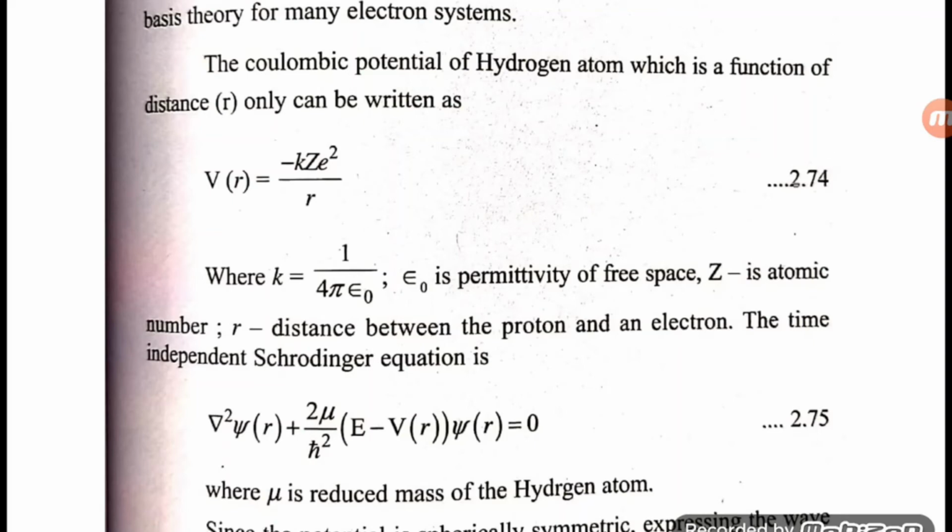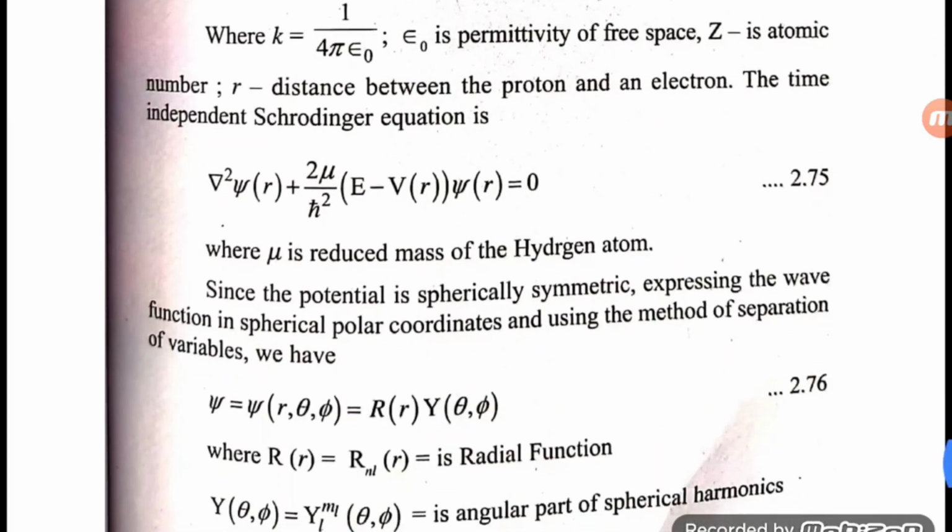The time independent Schrodinger equation is ∇²ψ(r) plus 2μ/ħ² (E minus V(r)) ψ(r) equals 0, where μ is reduced mass of hydrogen atom.